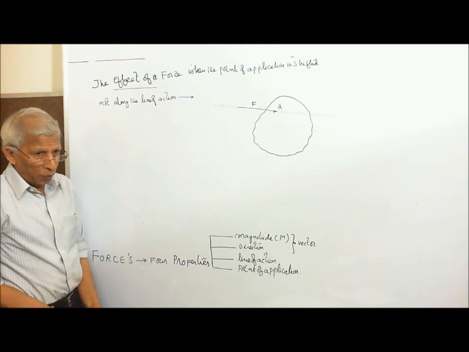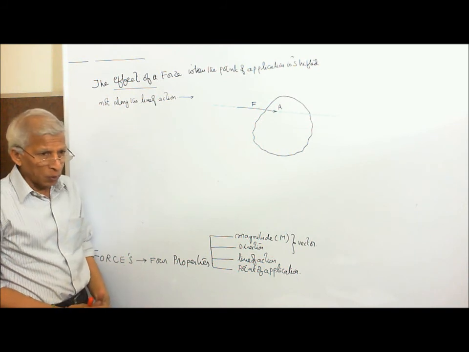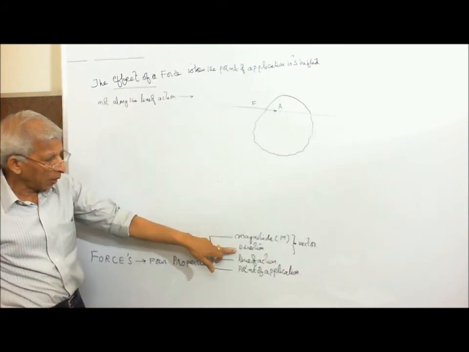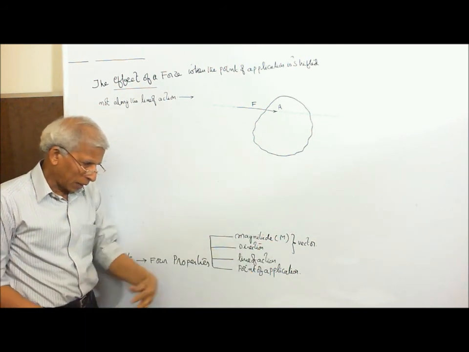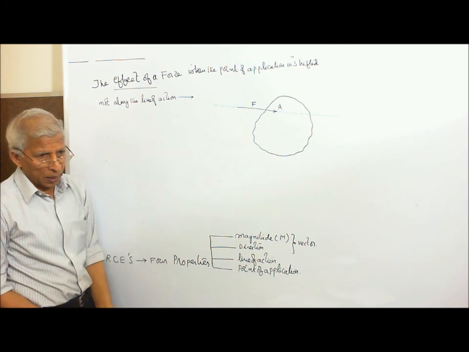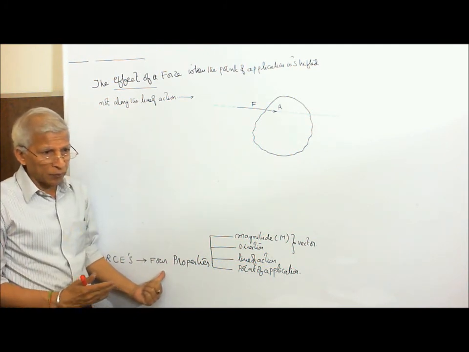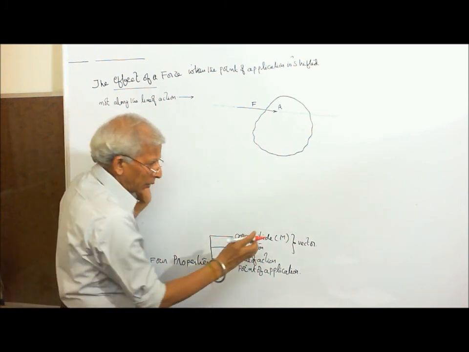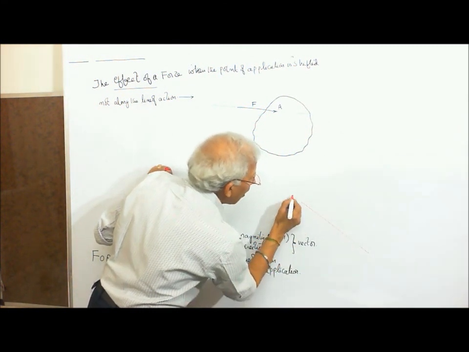Till now we discussed force, and we know force has got four properties. What are they? Magnitude, direction, which come under the heading of vector, line of action, and point of application. We said there is no change in the effect of force as far as the point of application is shifted all along the line of action. That means we can certainly shift the point of application anywhere on the line of action of your force.